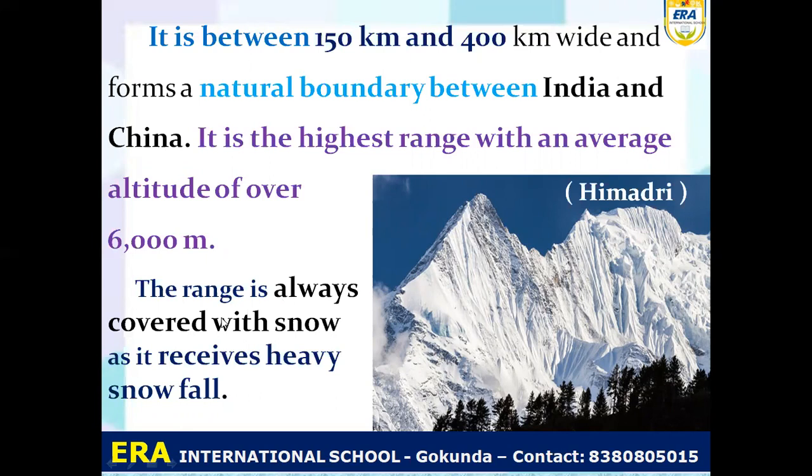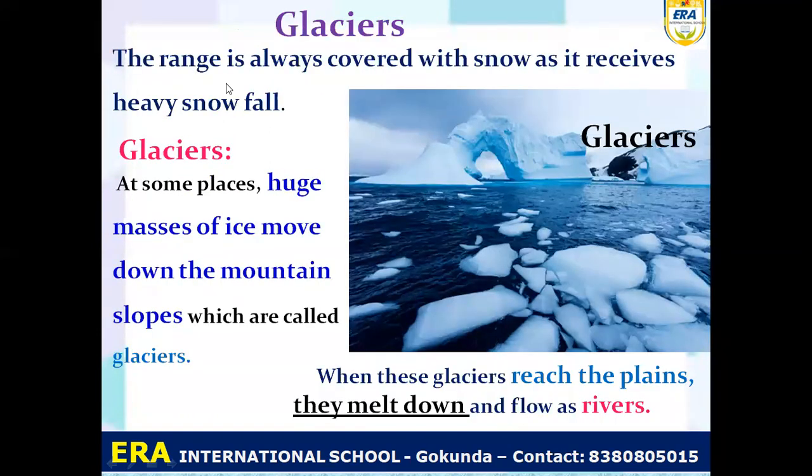The range is always covered with the snow. So you can see that this is the Himadri surface. So it is a range, a chain which is continuously covered with the snow. Why? Because it continuously falls snow. Snowfall is continuously there. So that's why that is covered with snow. Glaciers. The range is always covered with the snow as it receives heavy snowfall. So you can see that this range is always covered with the snow.